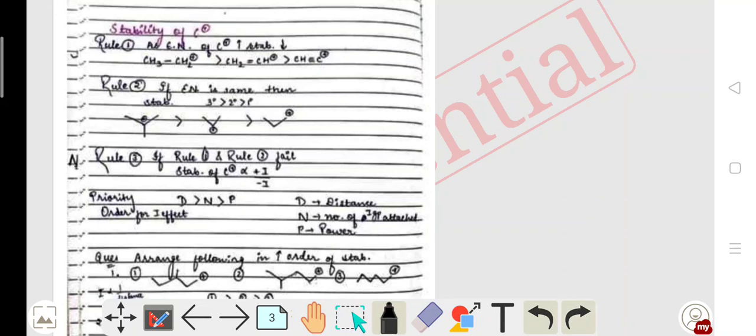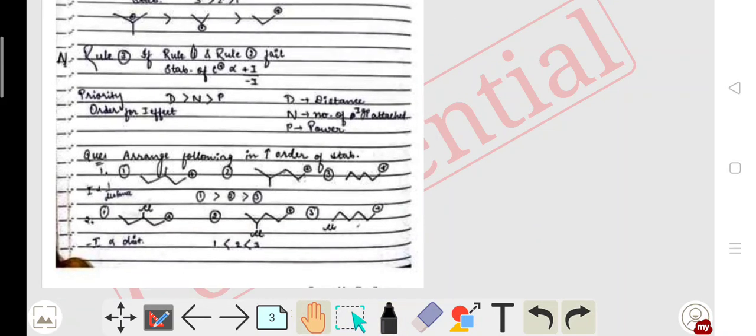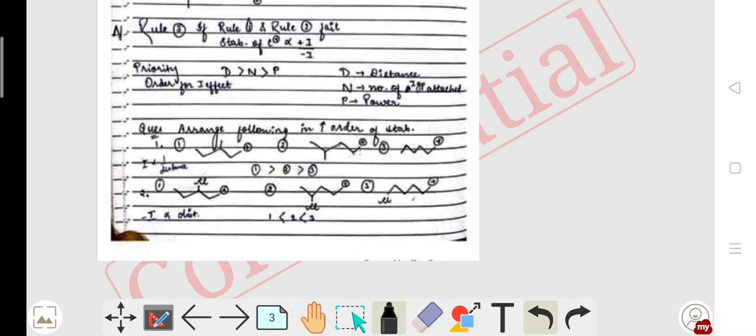It can be made clear by discussing a question. Here there is a question: arrange the following in increasing order of stability. First, we have to identify which type of carbocation each is. Here is primary, here also primary, or 1 degree, here also 1 degree. But the only difference is the group attached to the carbocation.